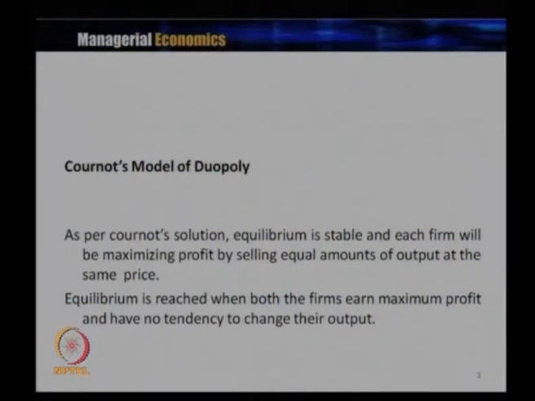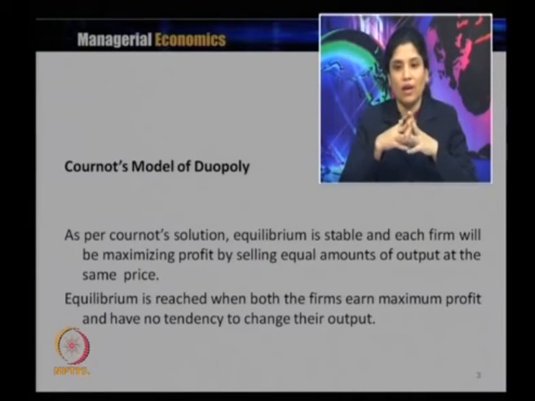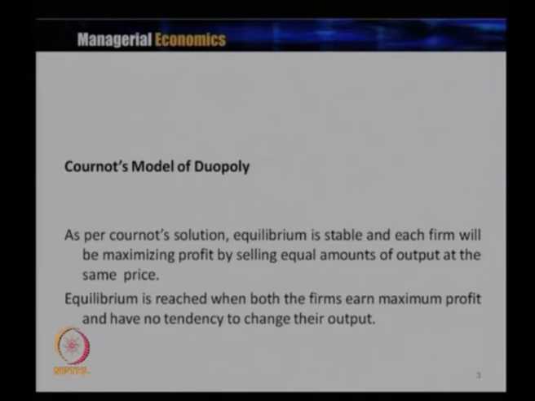So, to summarize this Cournot solution, equilibrium is stable and each firm will be maximizing profit by selling an equal amount of output at the same price. So, price is the same, they are selling an equal amount of output, like 1/3 of the total market, and equilibrium is reached when both the firms earn maximum profit and have no tendency to change their output.